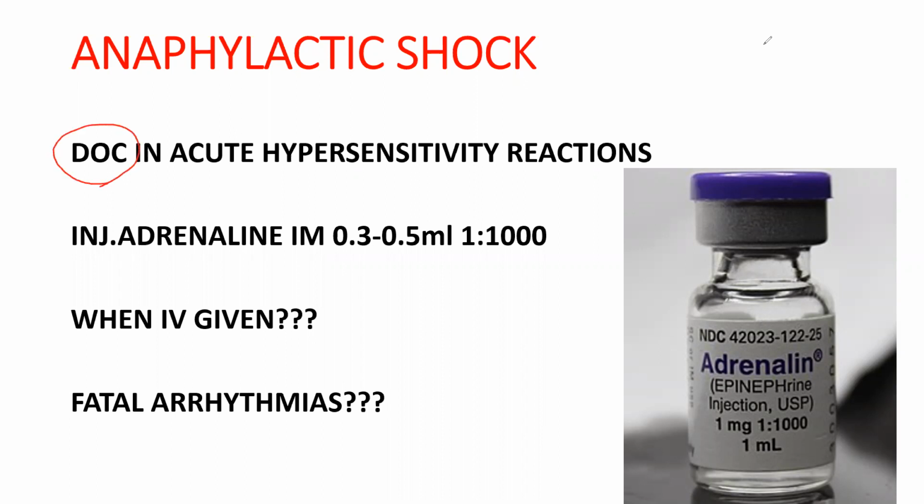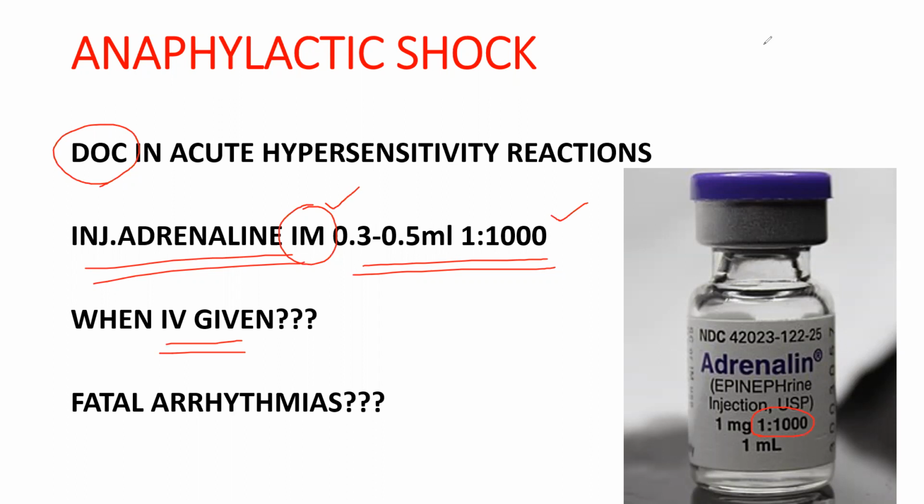How will you give it? Injection adrenaline, preferably IM, 0.3 to 0.5 ml in 1 is to 1000, right? See here, 1 milligram, 1 is to 1000. They wrote it on the vial itself. So we'll be giving 0.3 to 0.5 ml. When will we give IV? Here I told we will give via IM only. Suppose you gave IM and the patient is not responding. Second time also you will give IM only.